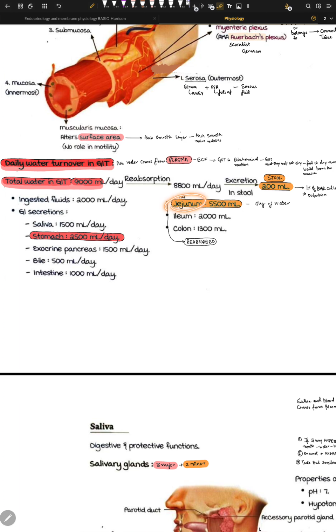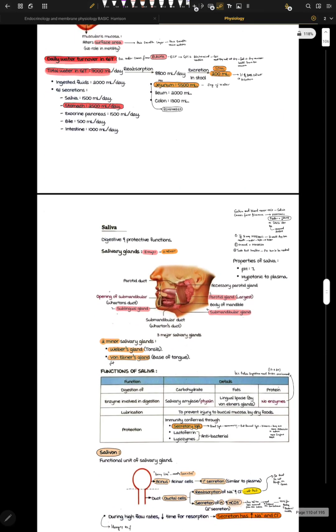Interesting fact about the jejunum is that it is the place of maximum reabsorption of water. So whenever we see any sort of reabsorption phenomenon that's not happening very well, we try to think about the jejunum. Okay, so that's the watershed here.